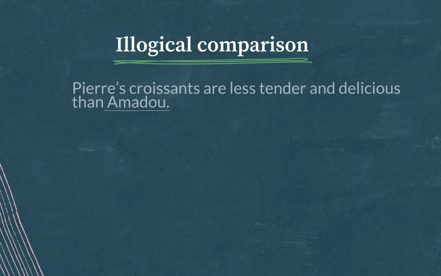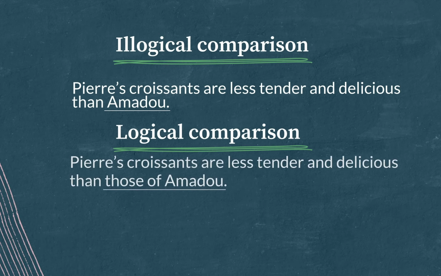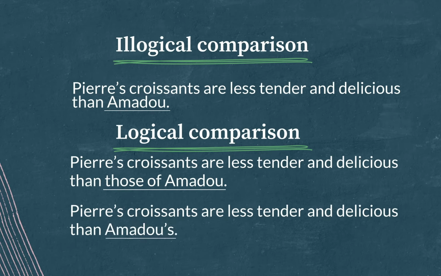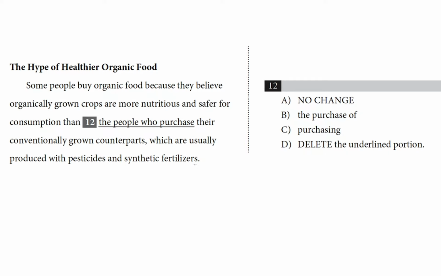Pierre's croissants are less tender and delicious than Amadou. This is an illogical comparison because Amadou is a person, not a pastry. So we want to compare his pastries to Pierre's. Pierre's croissants are less tender and delicious than those of Amadou. Or, Pierre's croissants are less tender and delicious than Amadou's. Let's go back to the question. Feel free to pause the video here if you want to take a crack at it yourself. Okay, let's do it together.